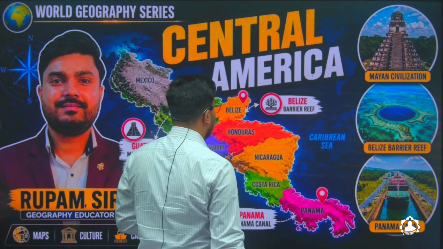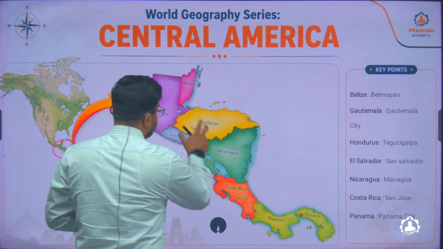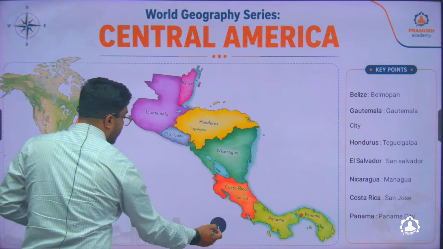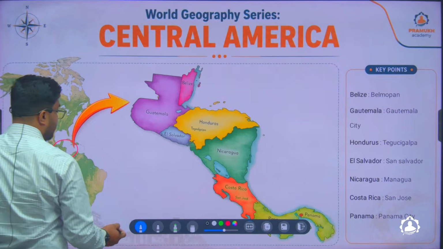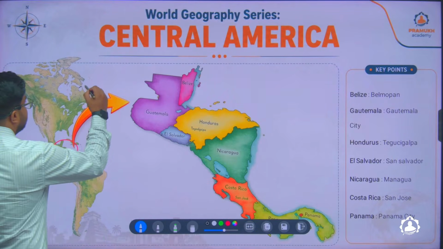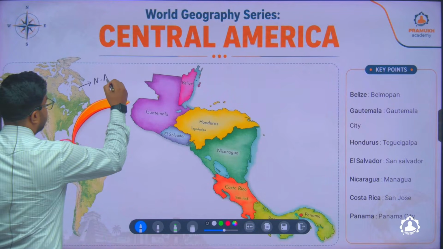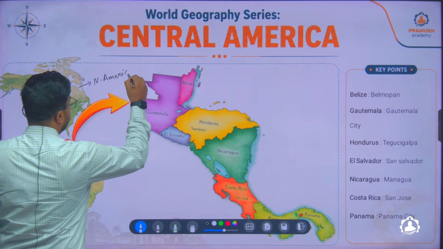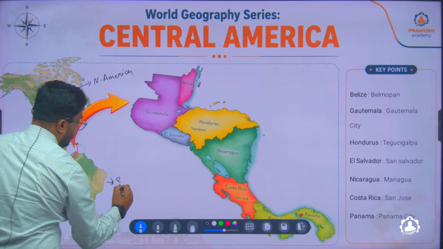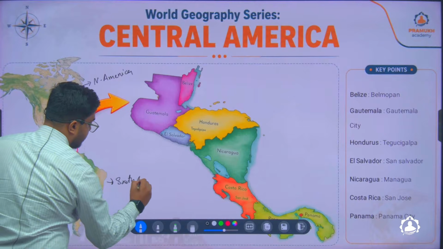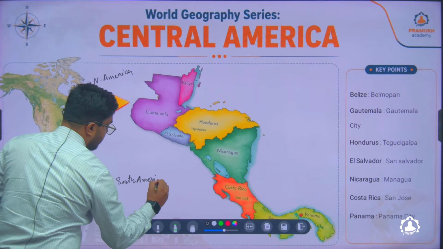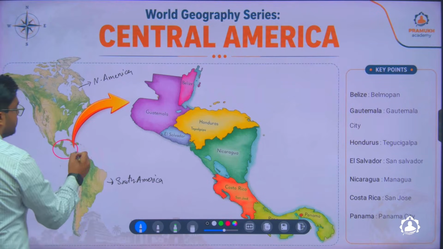If you look into the slide, you will see that this is the region of Central America, and here in the map of America, you'll find this is your North America, this is your South America, and here is your Central America.